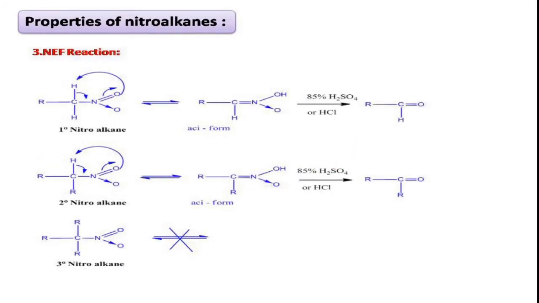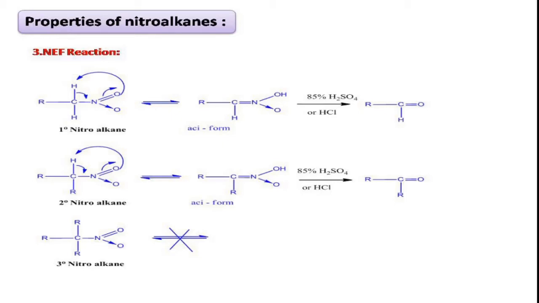The third one is the Neff reaction. You can see Neff reaction is a hydrolysis reaction in presence of acid, right? You can see primary, secondary, tertiary nitroalkanes. Usually only primary and secondary will be involved in tautomerism to give the acid form. And in these primary and secondary nitroalkanes in acid form, you can see there is a C double bond N group in it.